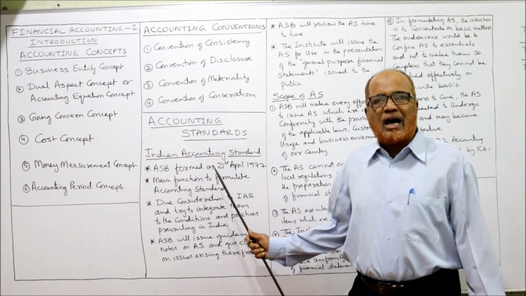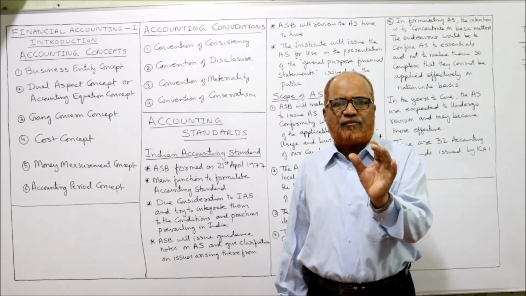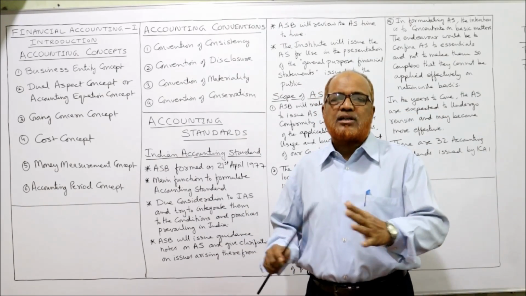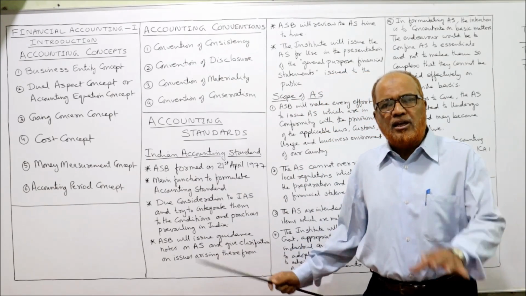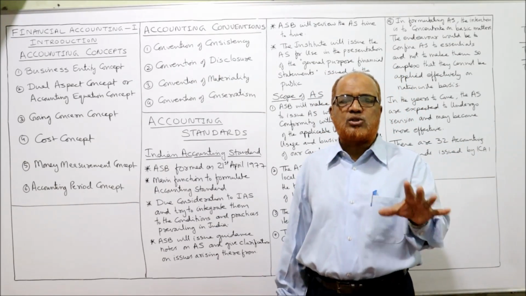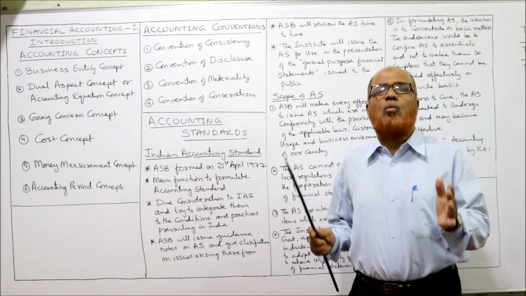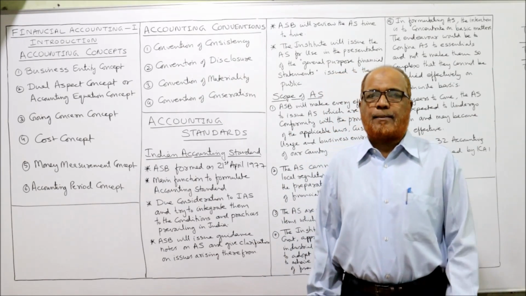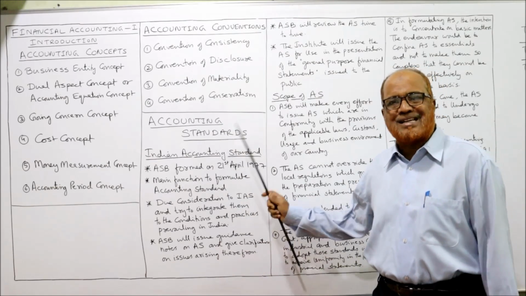Now I am coming to the last topic, accounting standard. This discussion I am keeping very brief because another subject is the accounting standard. In that subject we will discuss more. But right now, in your syllabus for financial accounting students, briefly we want the information about what are accounting standards and what is the scope of accounting standards. That's the brief explanation I'm going to give.